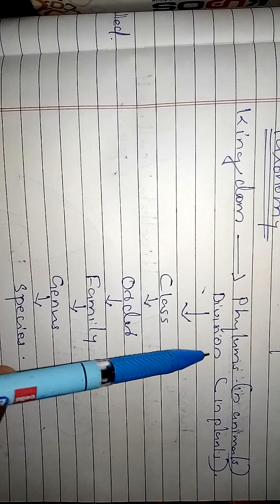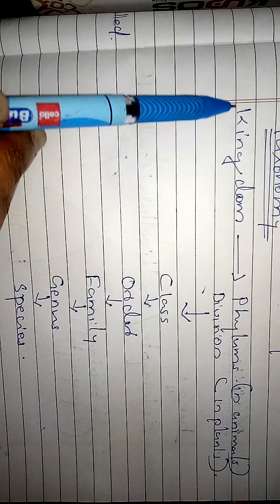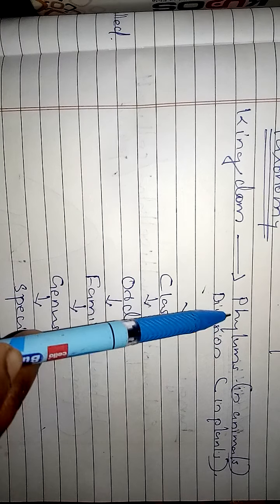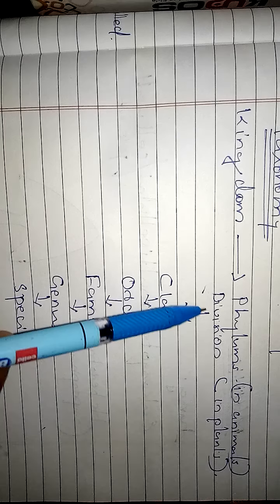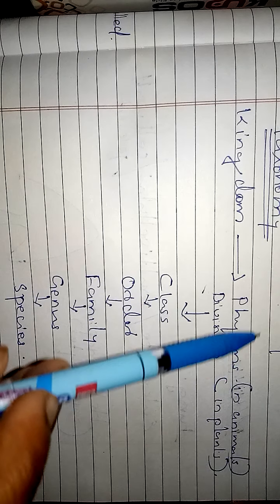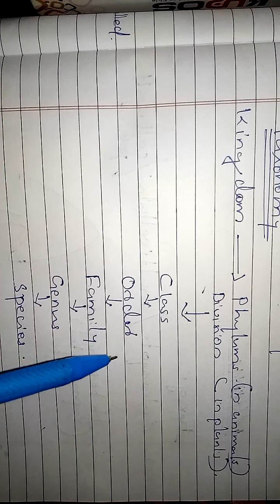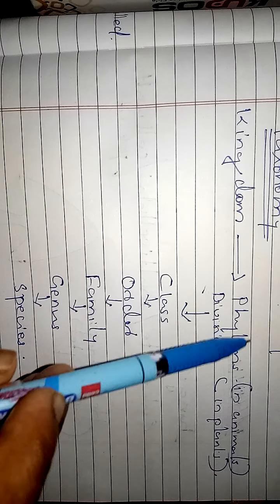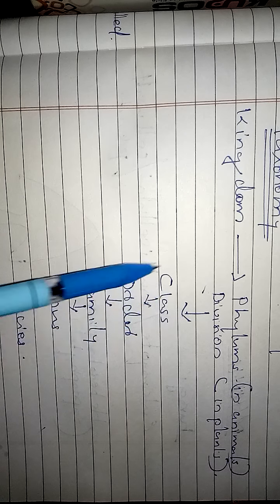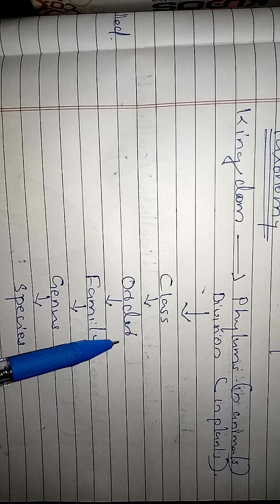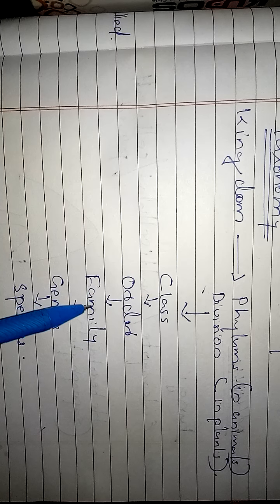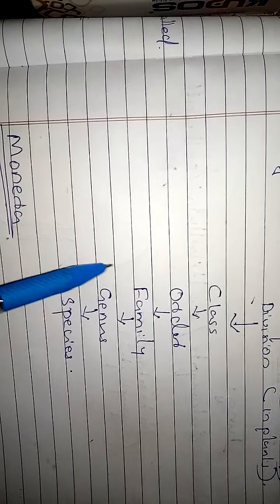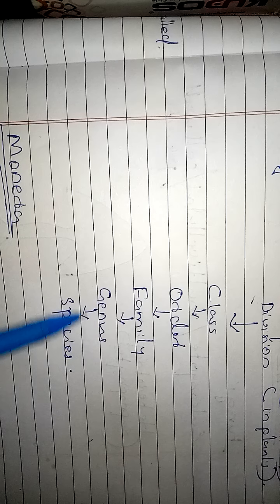What was that? Kingdom is divided into phylum or division: if we are dividing the animal kingdom we call it a phylum, and if it is a plant one we call it a division. The phylum or division is again divided into many classes. In a phylum or division many classes will be there, in a single class many orders, in a single order many families, in a family several genera, and in one genus several species. This is the system. Have you got it?